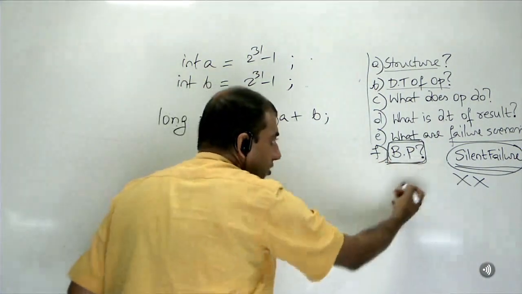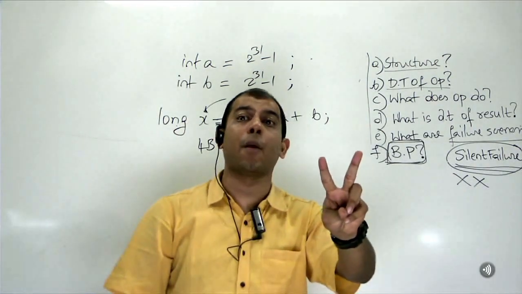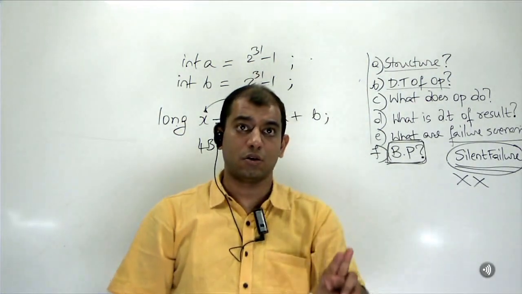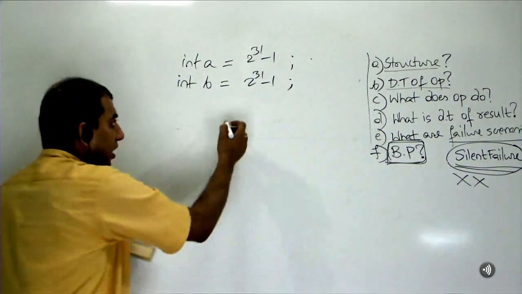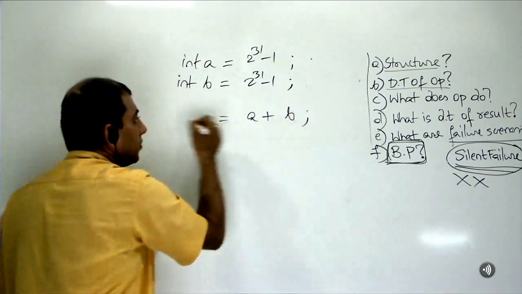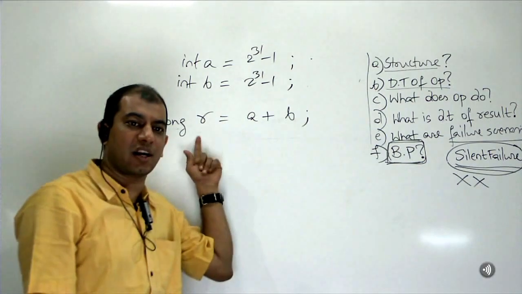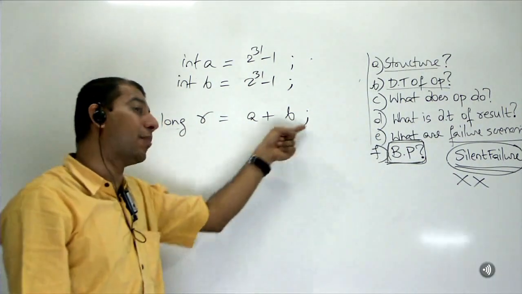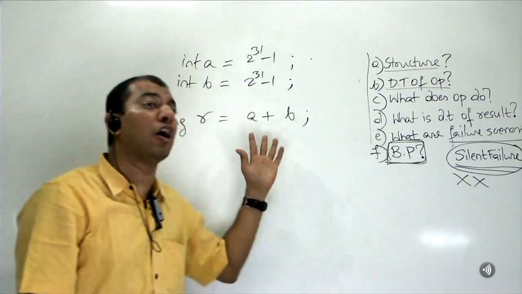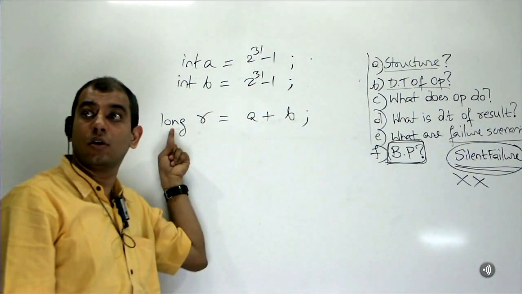What is the best practice of this operator? Whenever you are adding two similar data typed operands, don't ever add them directly. And don't again fall for this trick. This is the trick. Don't fall for this. It's not a trick, it's a trap. Right? When you say long r equals a plus b, our logical brain will assume int plus int, stored in long.